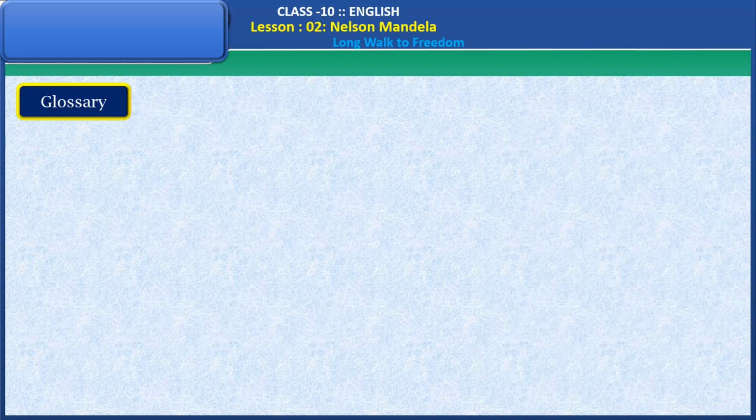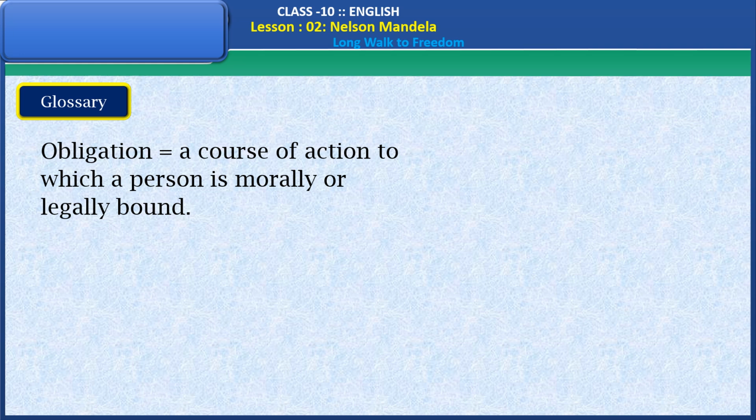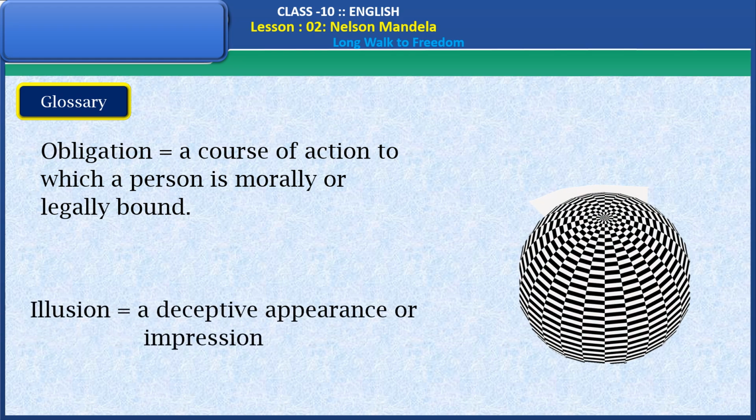Let's see the glossary now. Obligation, it means a course of action to which a person is morally or legally bound. Illusion, it means a deceptive appearance or impression.